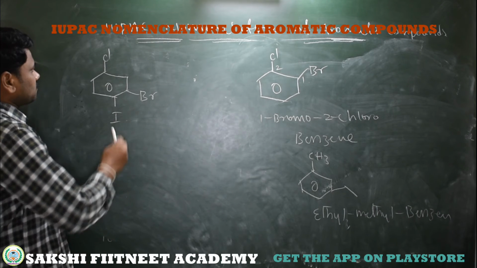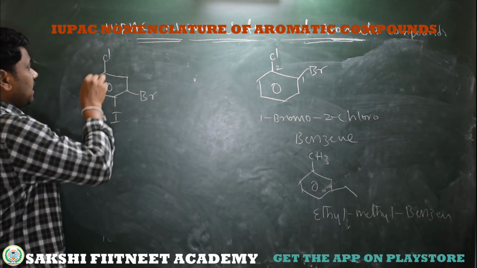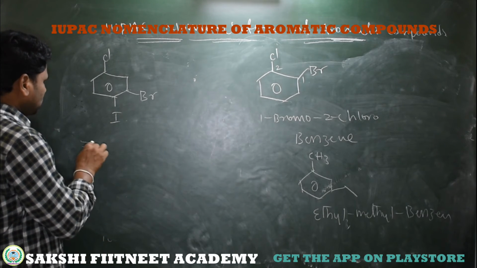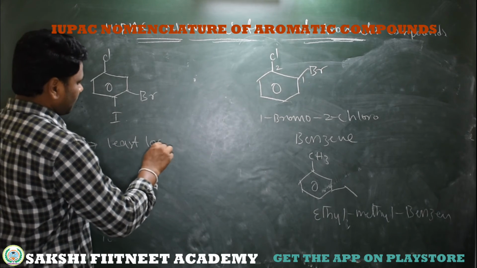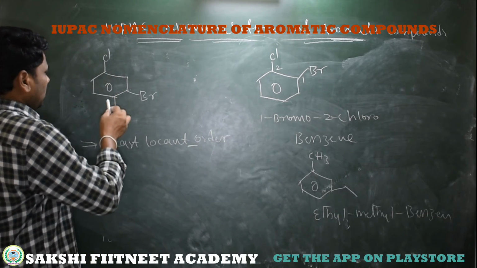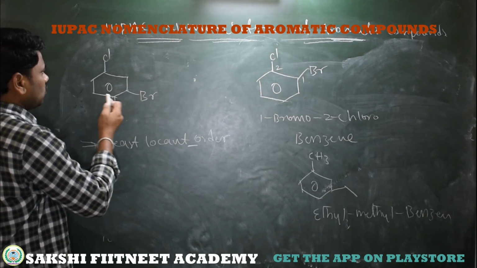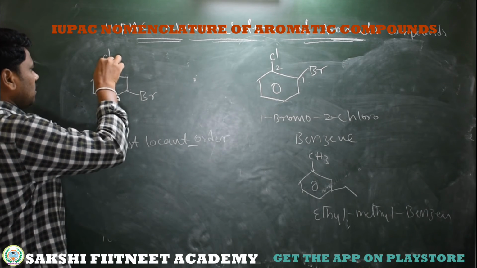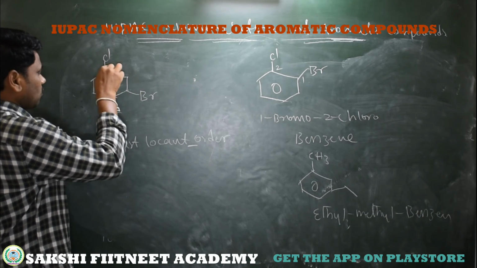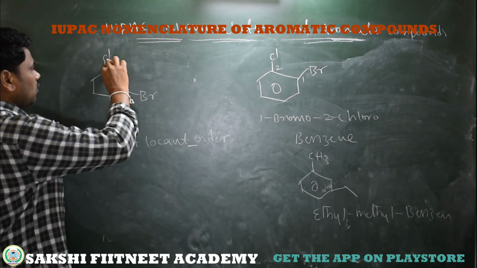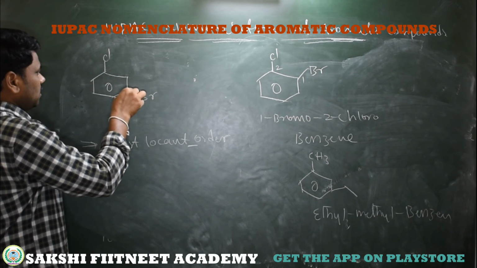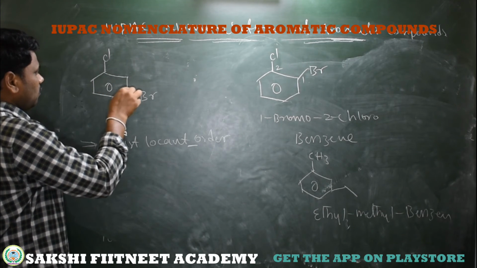Now the numbering should start from here or here or here. Irrespective of priority order, you just follow least locant order. Least locant order means in which way you are getting a less number to all the substituents. Example, I am starting here 1, 2, 3, 4. See, bromine getting third position. If I start from here 1, 2, 3, 4, bromine and iodine getting less number, only chlorine getting more number, that is 4. Otherwise, you see 1 plus 3 plus 4, 8.